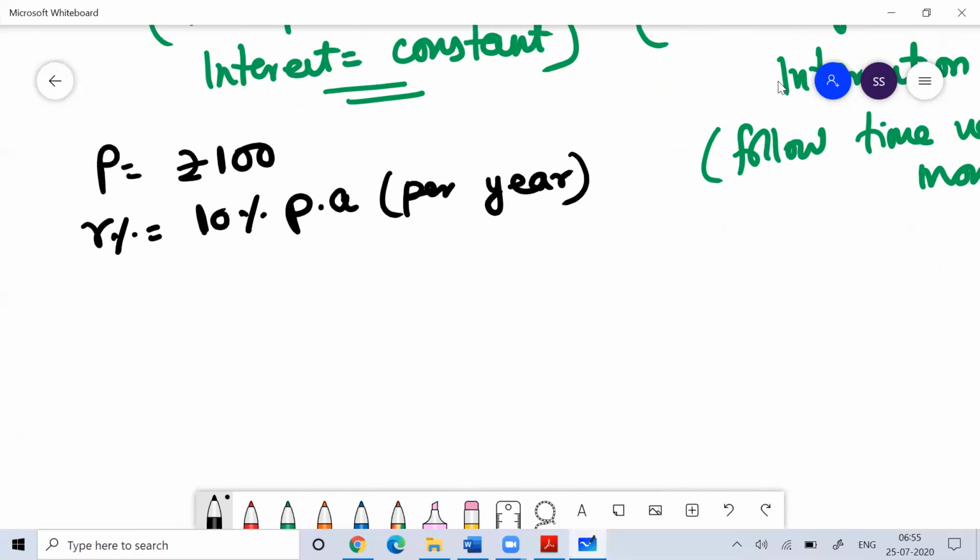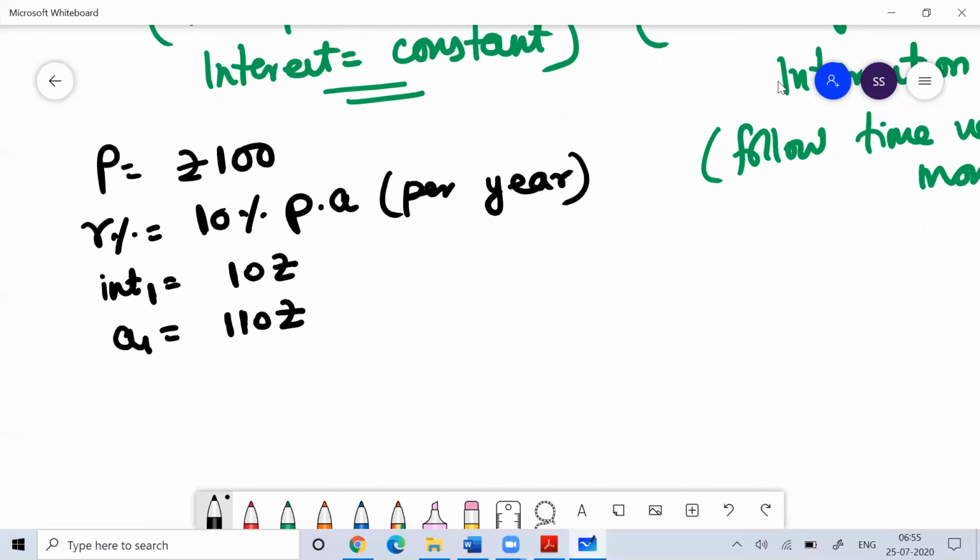So when the rate of interest is 10% per annum and I calculate my interest after 1 year, my interest is 10% of this 100, so that would be 10 rupees. So my amount after 1 year would be 110 rupees.